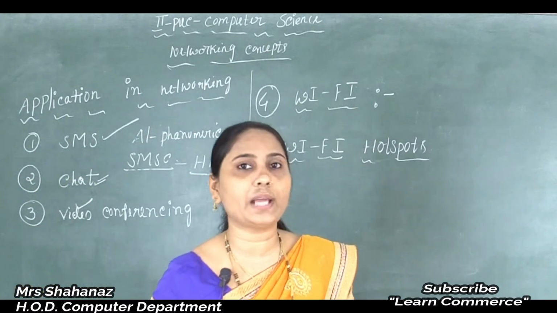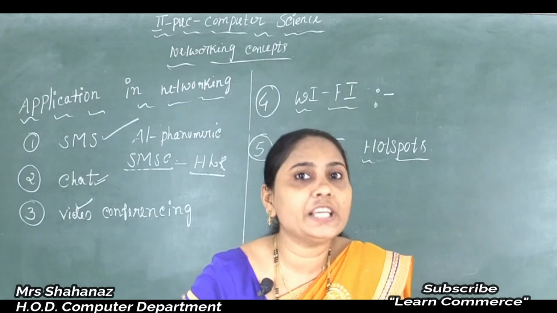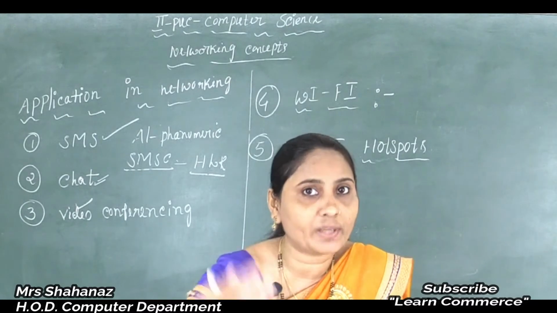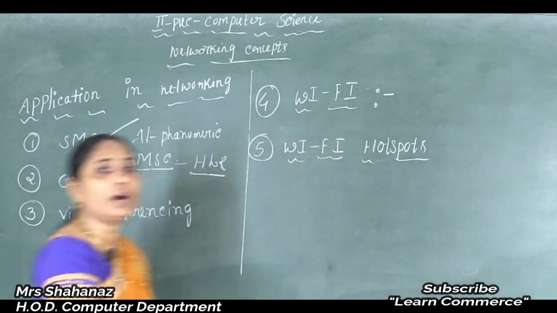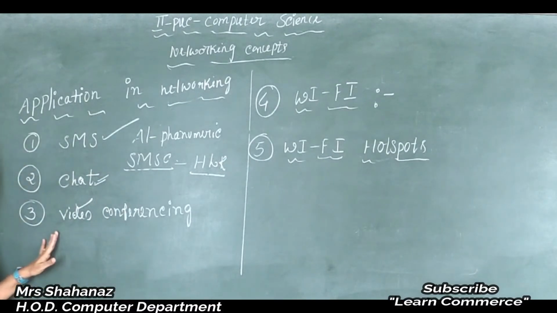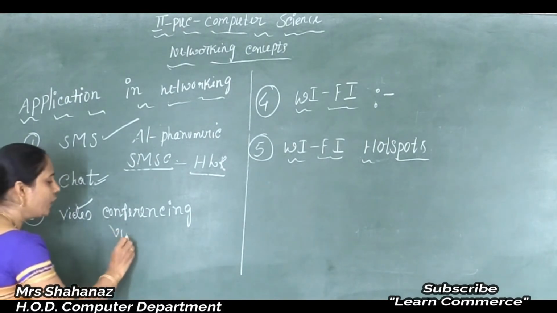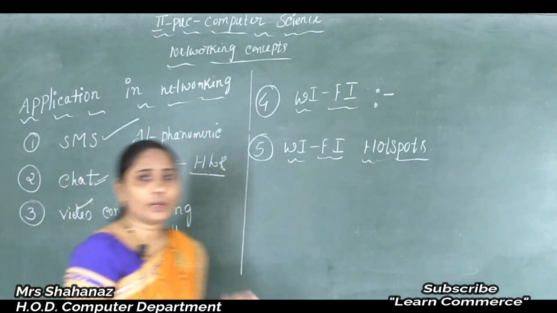So lastly we can say the video phone software, that means we can see each other, correct? While talking we can see our face to face communication. The face to face communication happens by using our video conferencing. So with the video phone software we can see each other, which is what is called video conferencing. In a simple word we can say it is the video call. So clear this part. What about the video call?